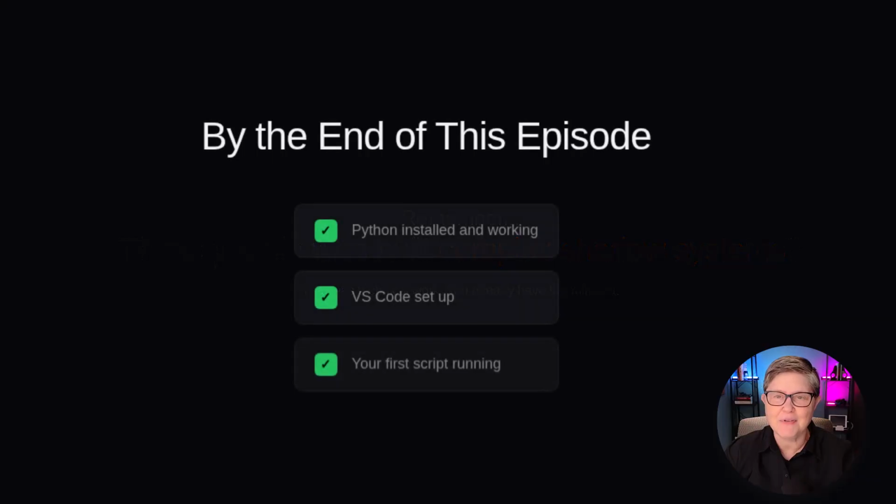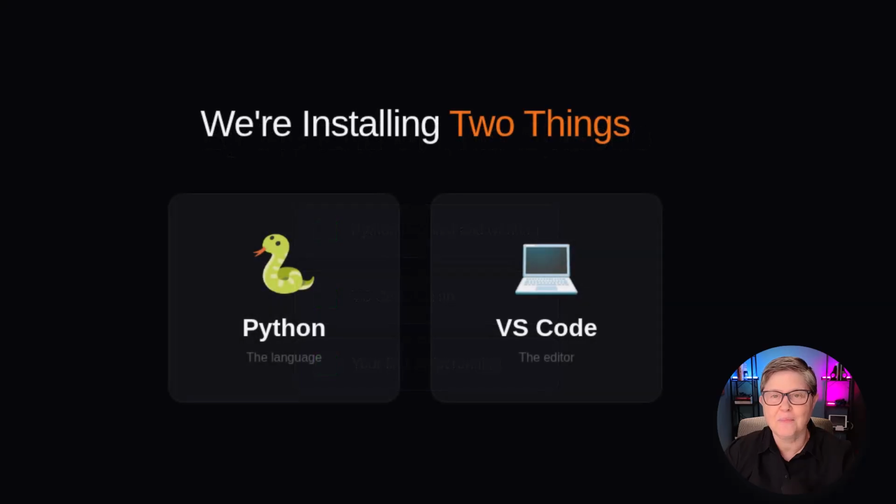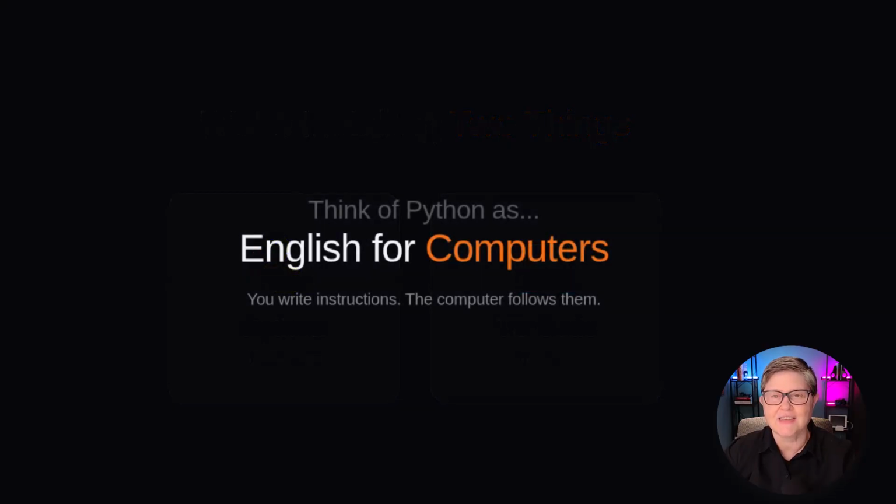By the end of this episode, you will run your first Python script. It will read an Excel file and print the content. You can do this. We are installing 2 things, Python and VS Code. Python is a programming language. Think of it like a language you use to give instructions to your computer. It's designed to be readable, almost like English sentences. It's free, widely used, and the best language for automating Excel work.